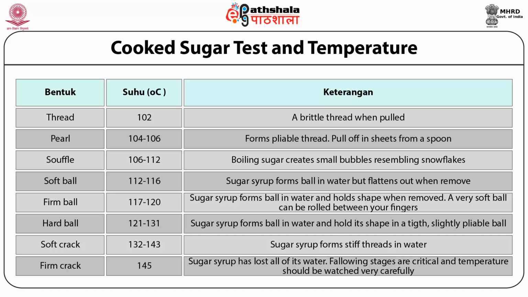Next comes soft crack stage, which is obtained around 132 to 143 degrees Celsius, and the sugar concentration at this stage is around 95%. The syrup will form strands that are firm yet pliable. This stage is used for making butterscotch, firm nuggets and taffies.